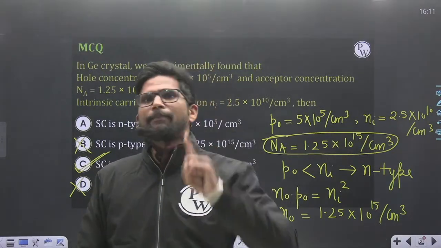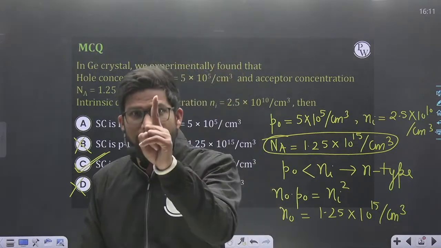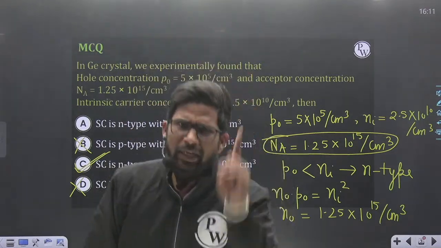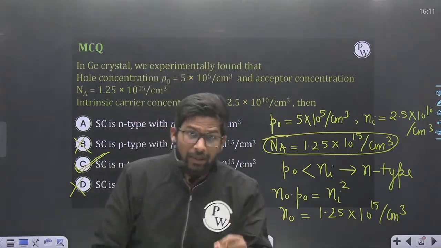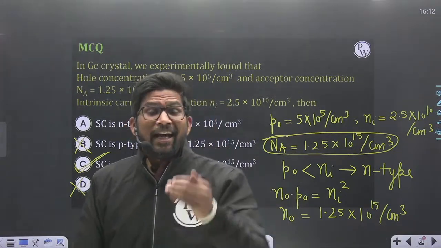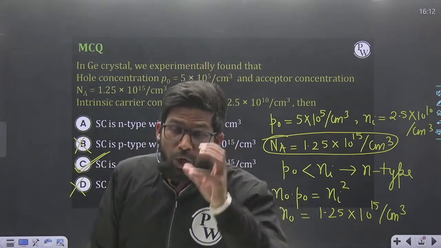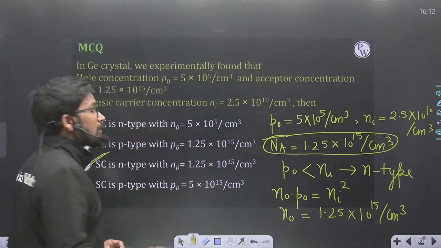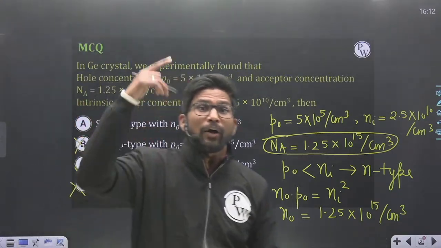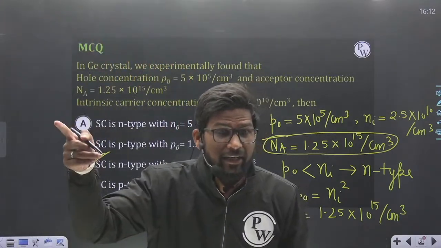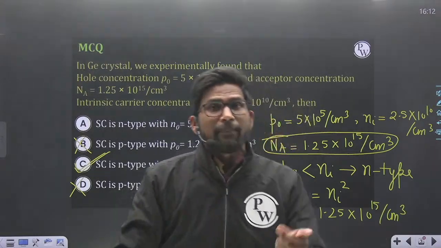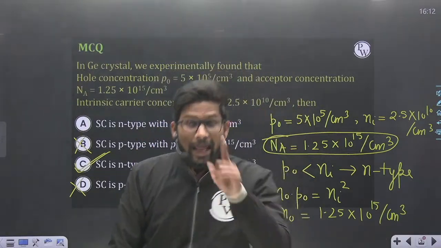If only donors are added, then the semiconductor will definitely be N-type. But if both acceptor and donor are added, then the semiconductor could be N type if Nd is greater than Na, and P type if Na is greater than Nd.